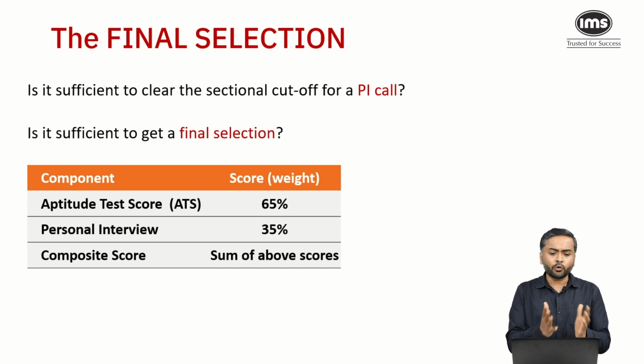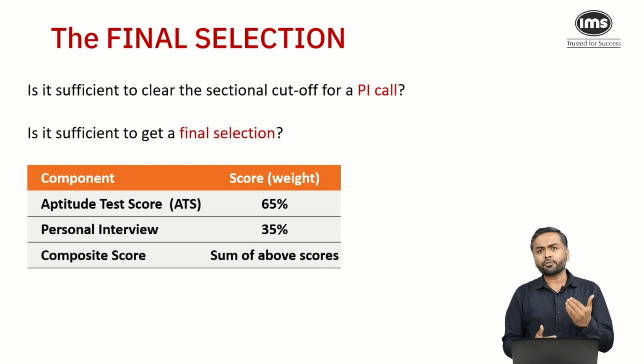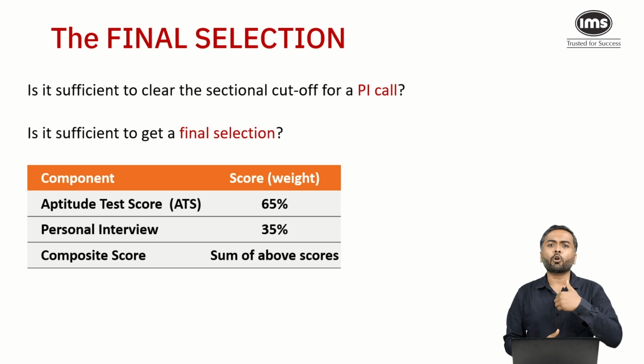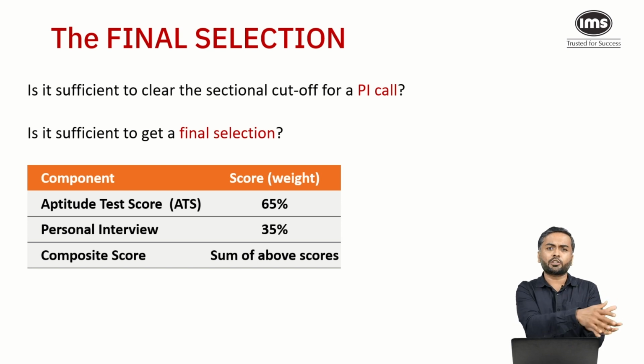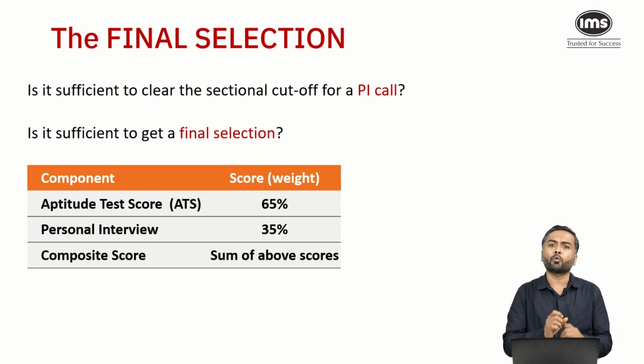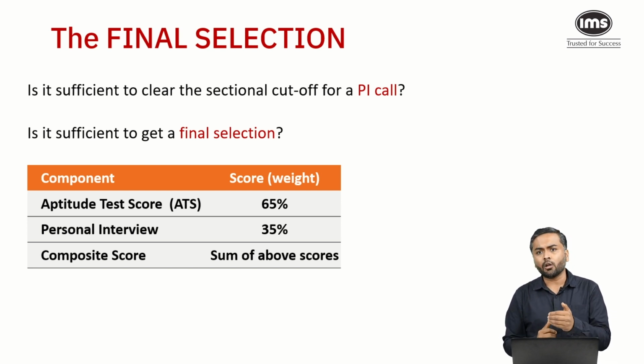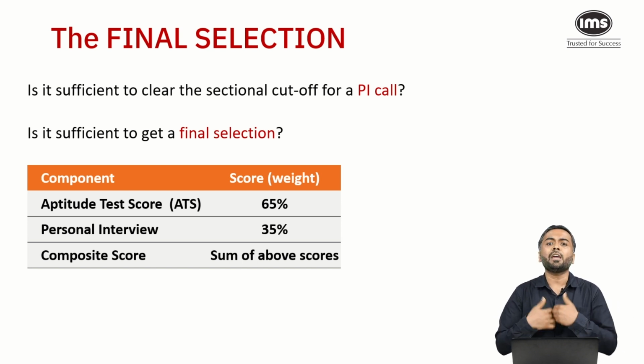Now as you can see, if a student has scored, let's say, 240 marks versus a student who has scored 200 marks, there's a gap of 40 marks. Let's say the ATS scores are 240 and 200. If you calculate 65% of that 40, there's a gap of 26 marks. It becomes very challenging to cover that gap of 26 marks in the personal interview round, and hence it's always advisable to score as high as you can.